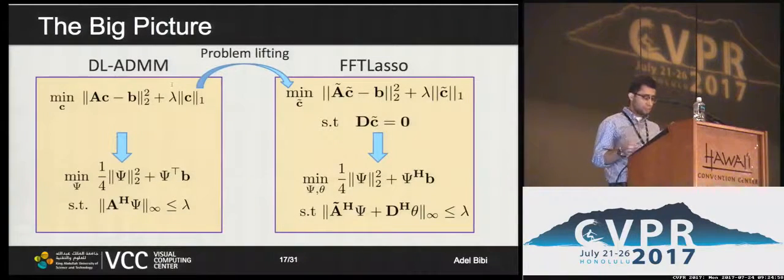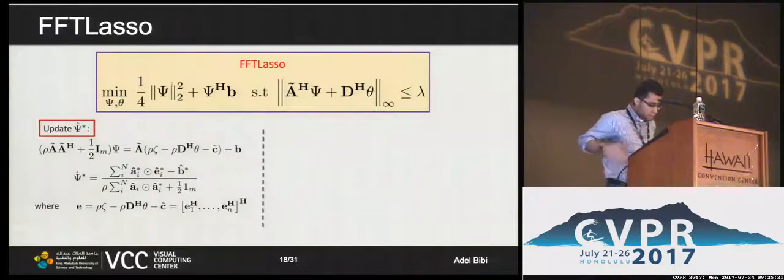So here's the big picture. On your left are the primal and dual versions of the lasso, where PL ADMM and dual ADMM apply ADMM to each. On your right is the lifted problem, and right beneath it is the dual version. FFTLasso is essentially applying ADMM to the dual version of the lifted problem, for similar reasons why dual ADMM is more attractive than the primal ADMM. So we need to look at the update solutions for FFTLasso to see why it is exactly more attractive than dual ADMM.